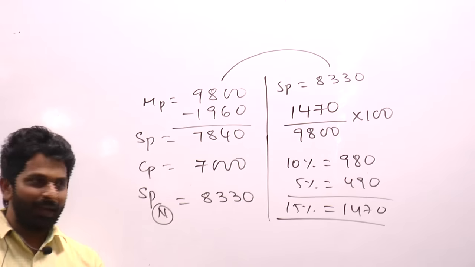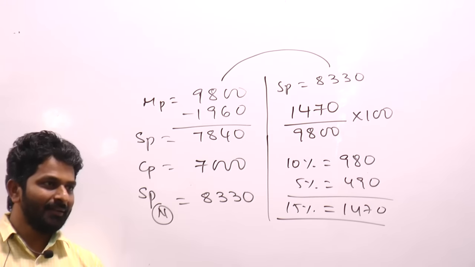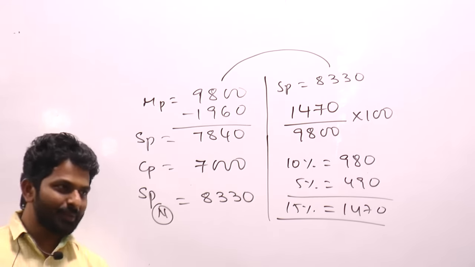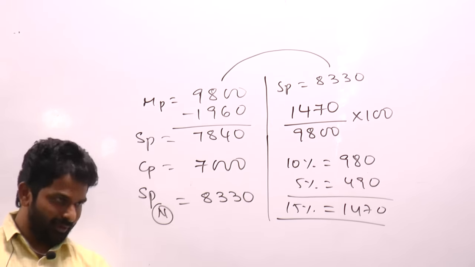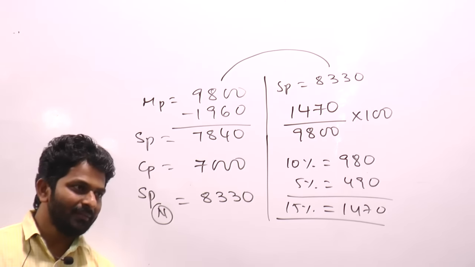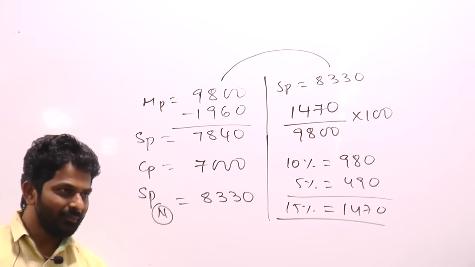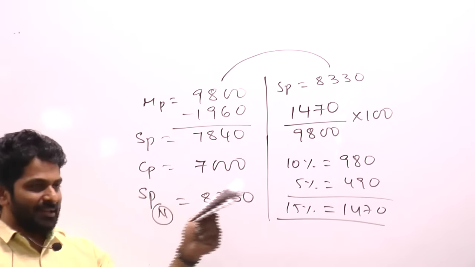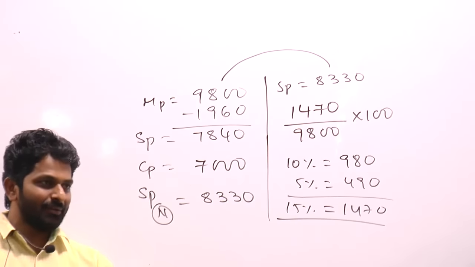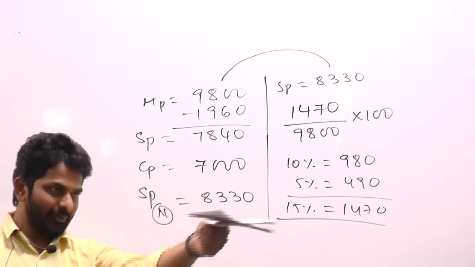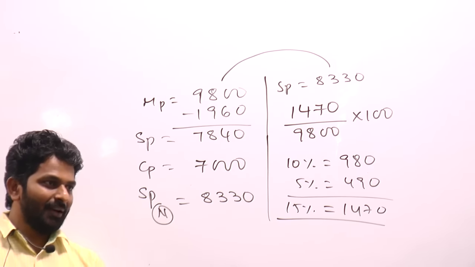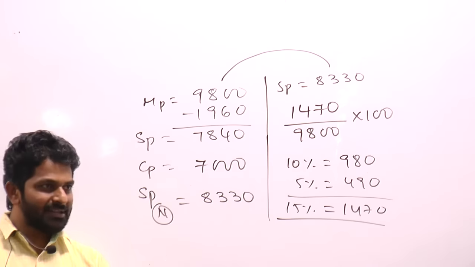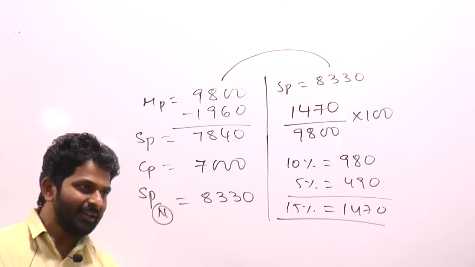So you will have to calculate cost price. Have you calculated cost price or not? Yes or no? You got the 100% value. 140% is 9,800, 100% is equal to 7,000. Look at your answer. 100% is equal to 7,000, then selling price is equal to 8,330.